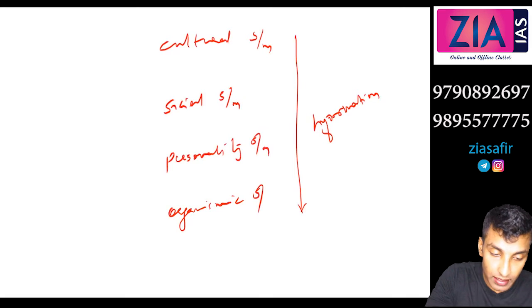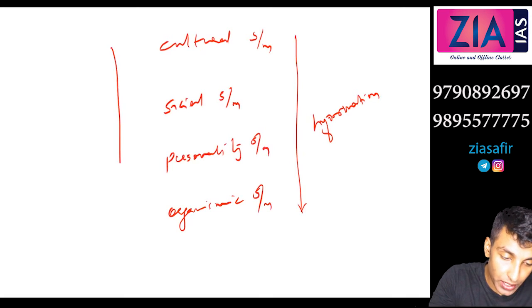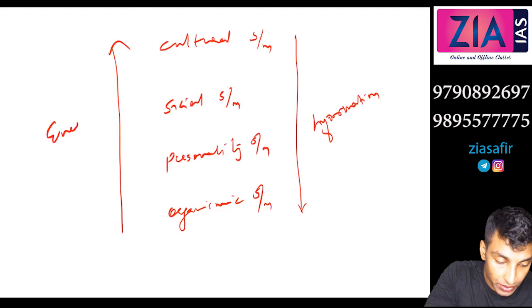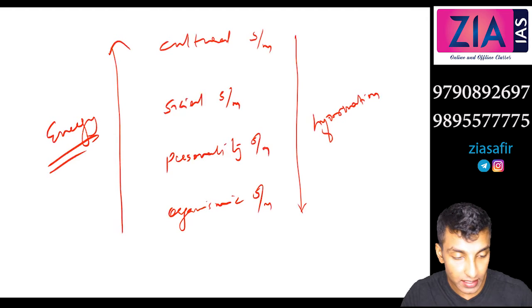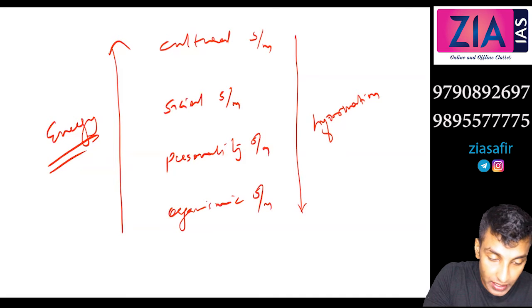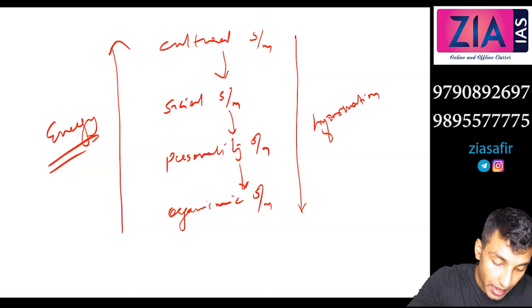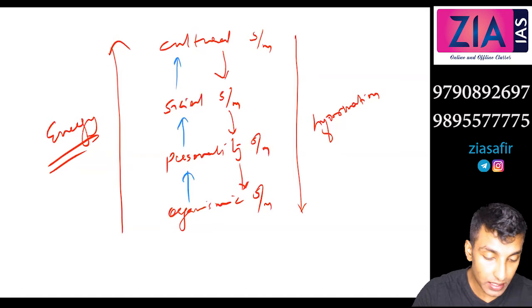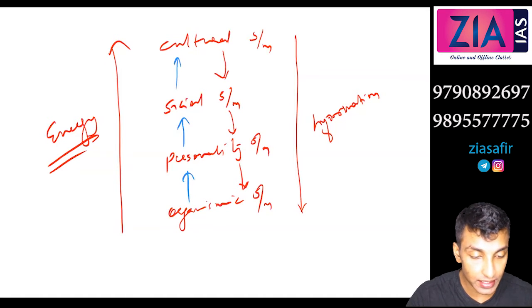You can represent it like this, and the organismic system is the source of energy. So energy flows from the organismic system, and information flows from the cultural system. This is how the action systems interact.